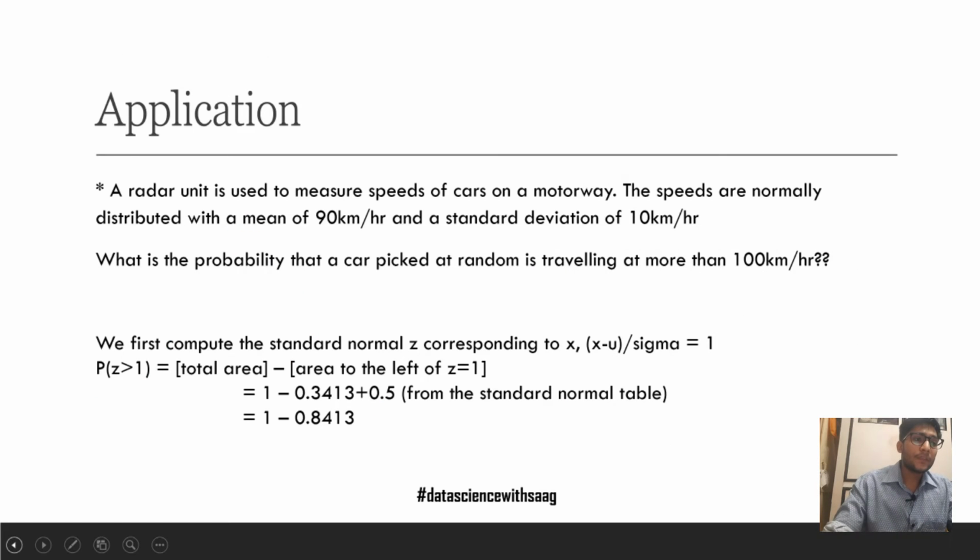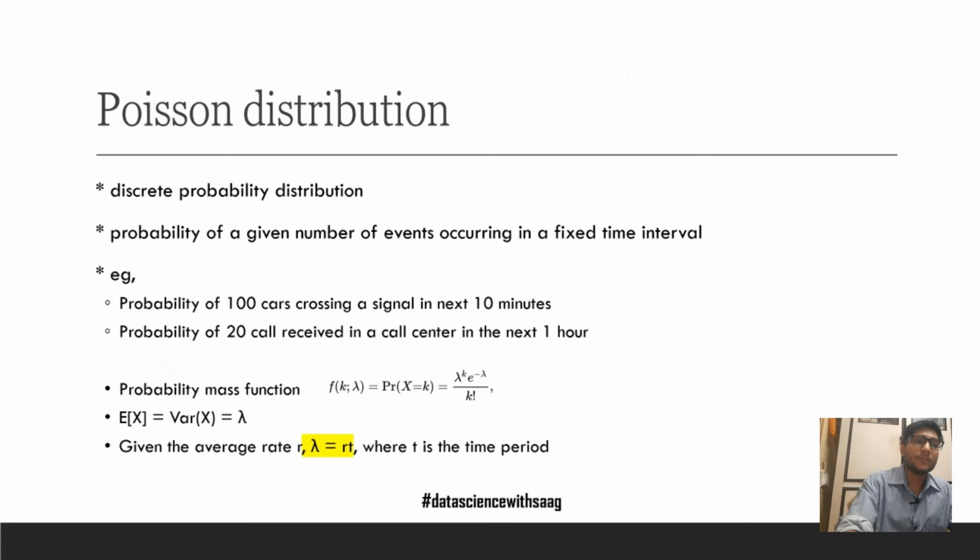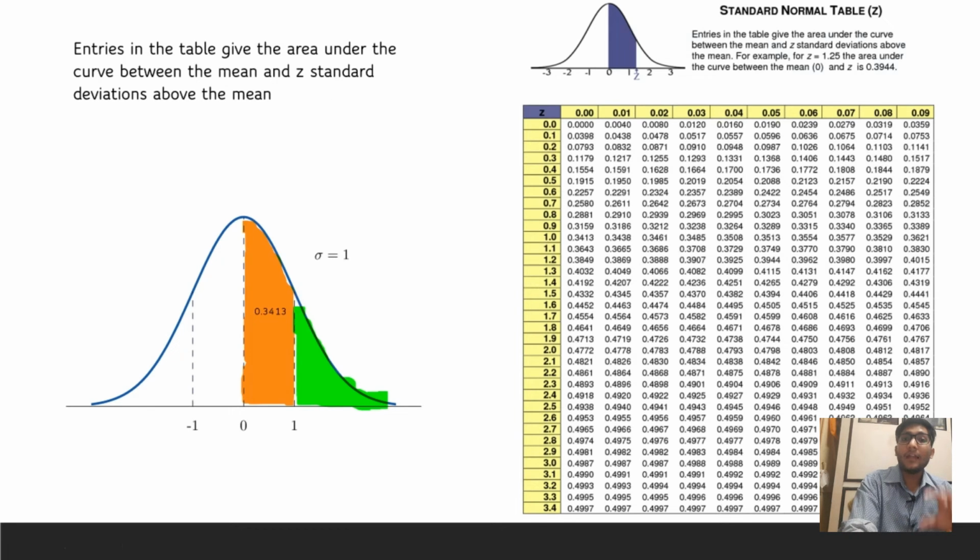The total area is 1, the area between the mean 0 and z equal to 1 is 0.3413, and the area to the left of the mean 0 is 0.5 because the normal distribution is symmetric. So we will get the final area of z greater than 1, which would be our probability. Hope that makes sense and gives you a very clear picture of the normal distribution and why we use the standard normal distribution.